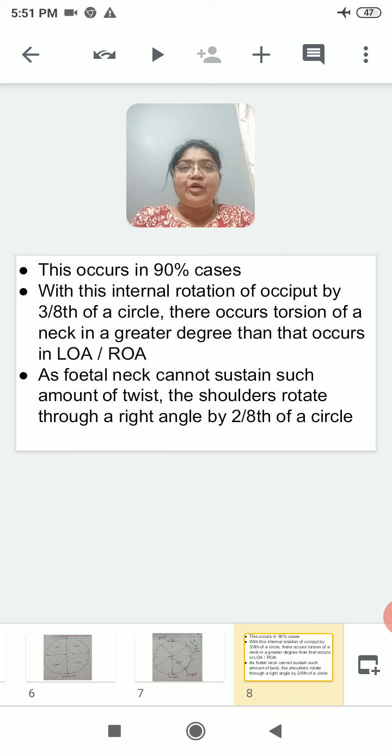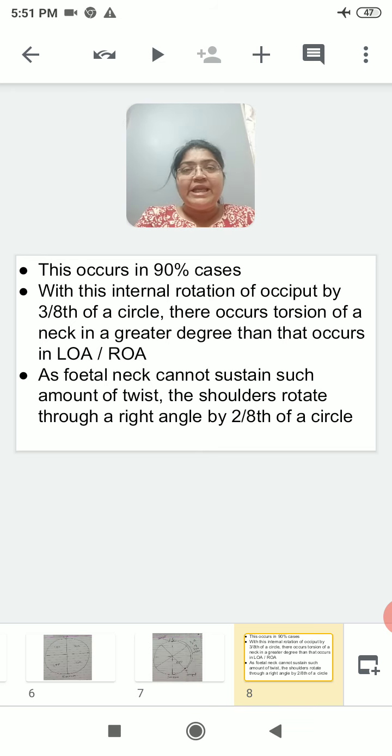With this internal rotation of the occiput by 3/8 of the circle rotation, there occurs torsion of the neck in a greater degree than that occurs in LOA or ROA. You must have remembered that in the LOA or ROA position, in the anterior position, because of the 1/8 of circle rotation of the occiput, one twist arises in the fetal neck. So that twist was only due to 1/8 of circle rotation.